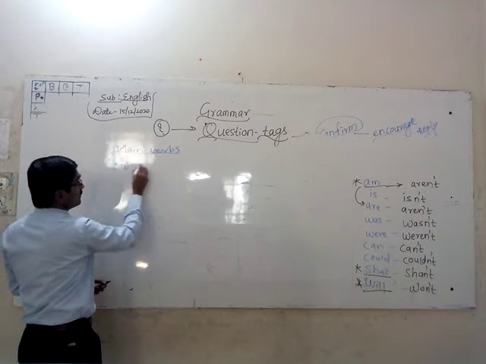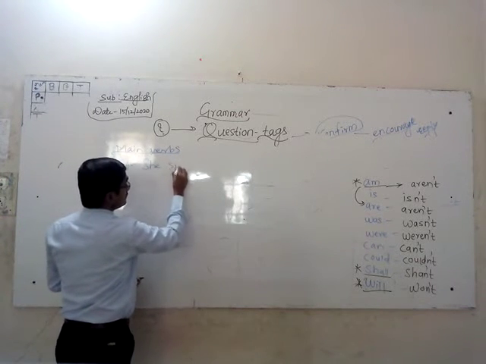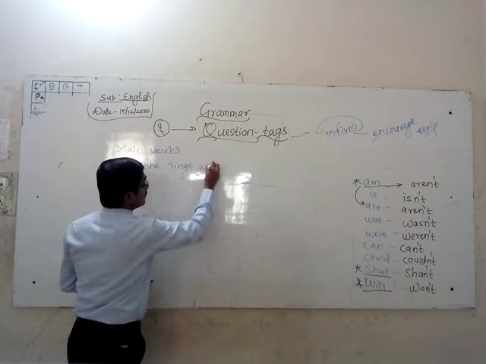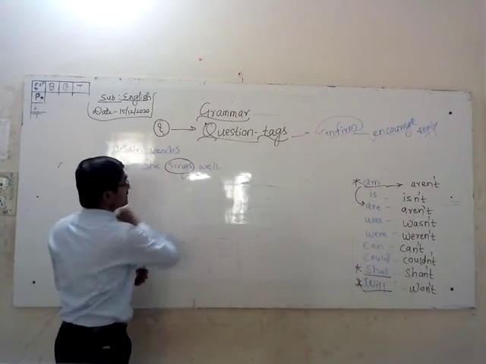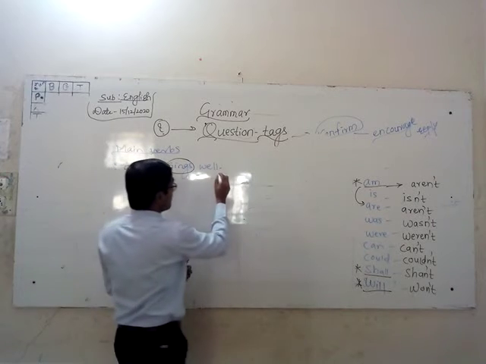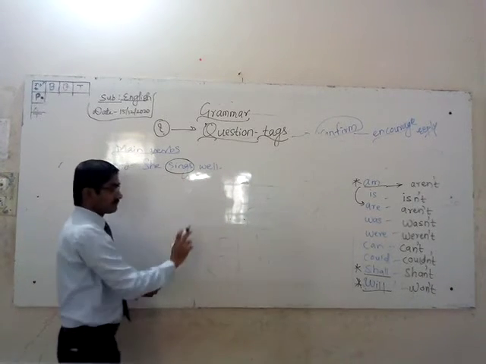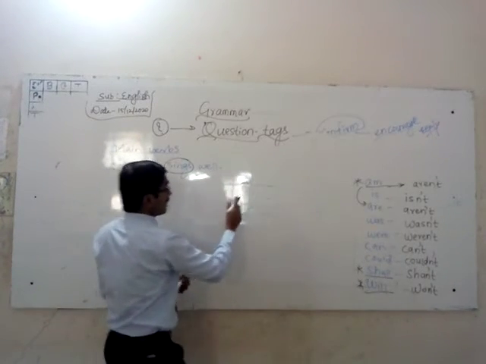Example I am taking, she sings well. She sings well, sings is the main verb. There is no auxiliary verb. And if sings is there, what is that exactly? It is does. Right?